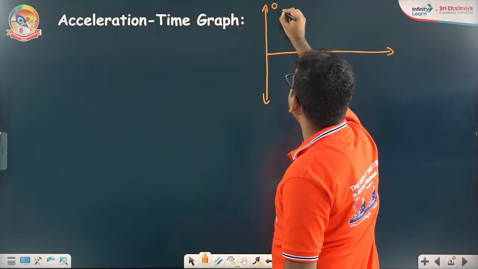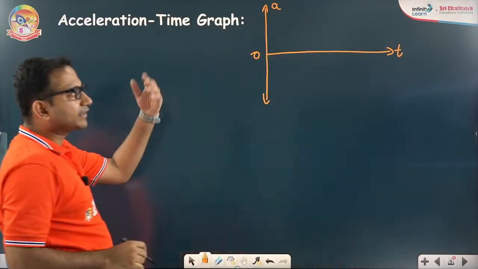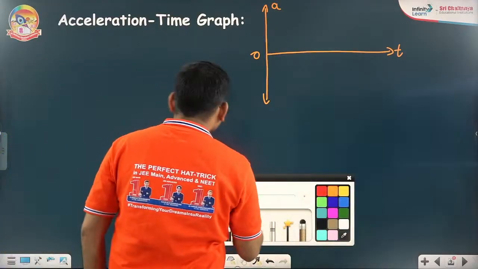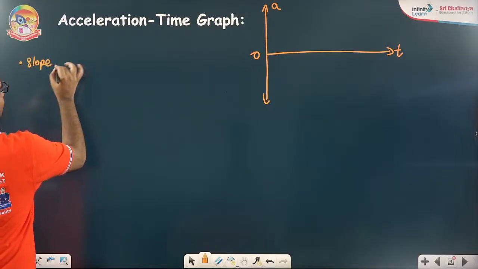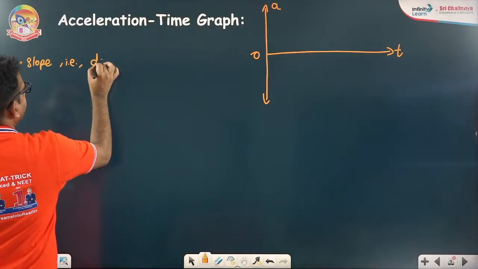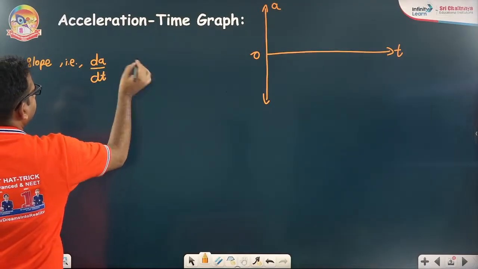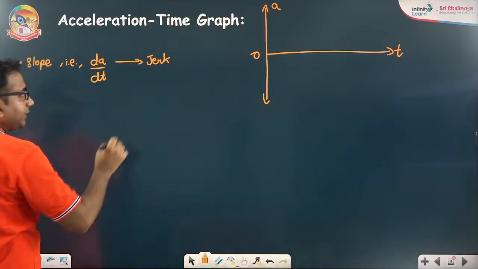In the acceleration time graph, acceleration being a vector can be positive, negative, zero, anything. If I talk about the first thing, that is slope. So slope will give you, that is dA by dt, that will give you jerk. Very rare for NEET.